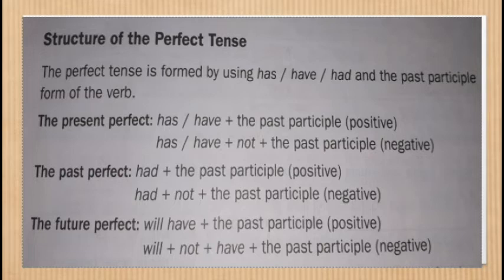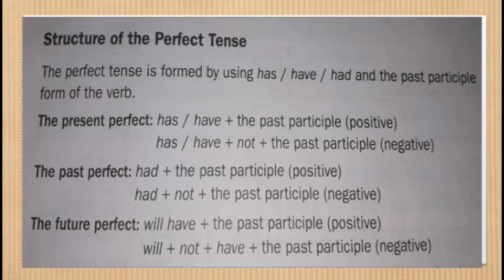So this one is for the negative sentence and it is of the present perfect. Now the next one is past perfect. So here we use had. So subject plus had plus a past participle of the verb plus object.